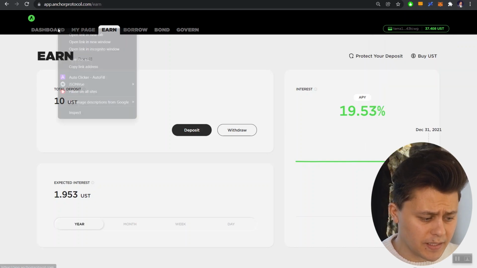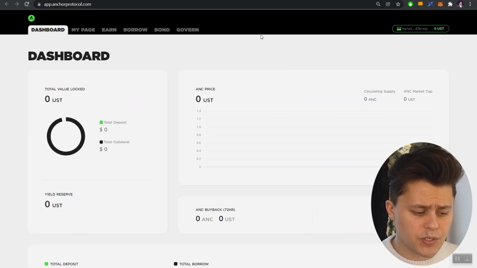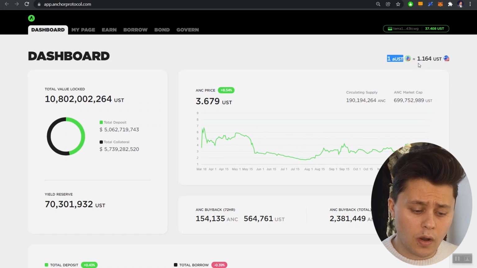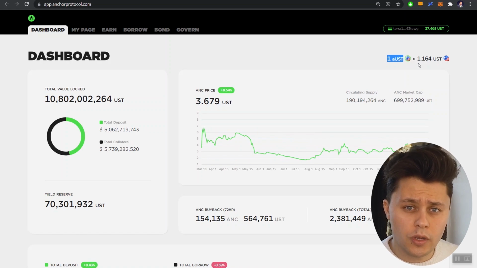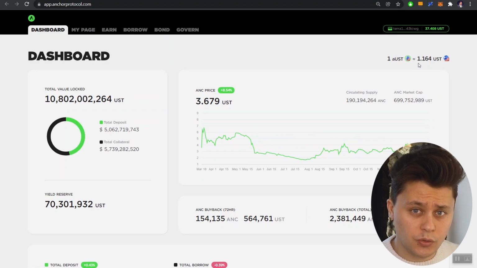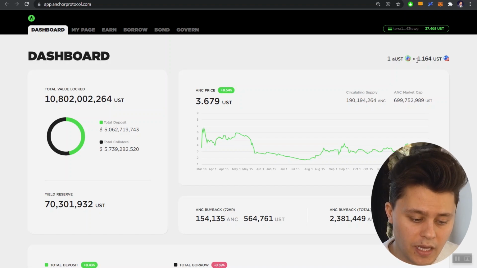So to easier explain that, let's bring up the dashboard screen right now. And we can see that 1 aUST is worth 1.164 UST. If I were to return to this dashboard tomorrow, I would see that 1 aUST is now worth more than 1.164. It might actually be 1.165 at that point.